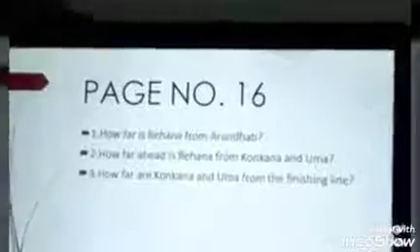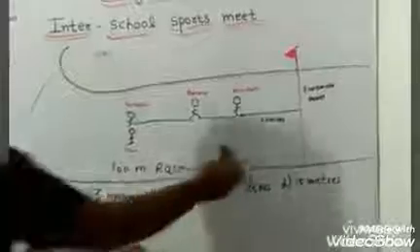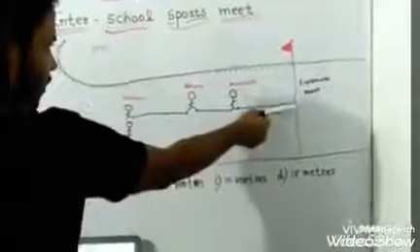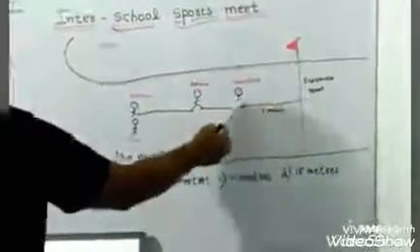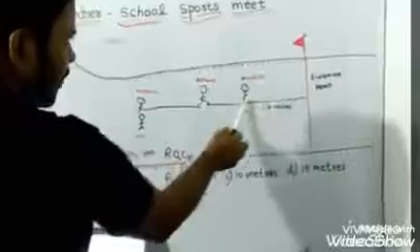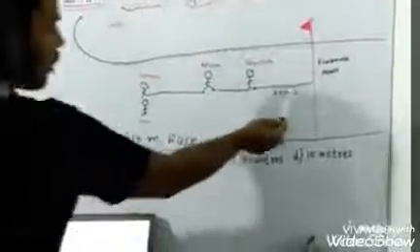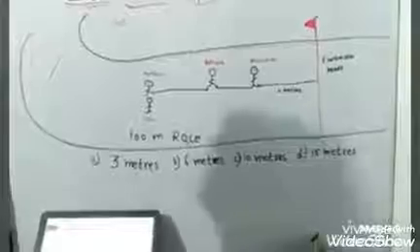Okay? Understand? The first question is, how far is Rehana from Arundhati? This is a logical question. Now see the distance of Arundhati from the finishing point. It is 6 meters. Now see the distance between Rehana and Arundhati.